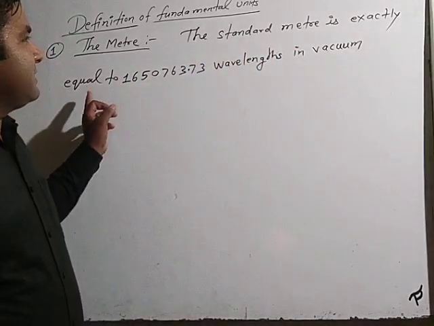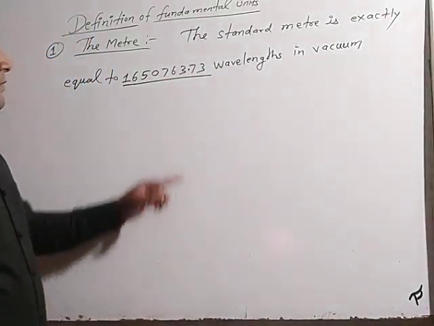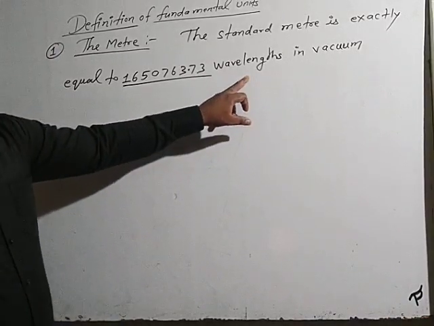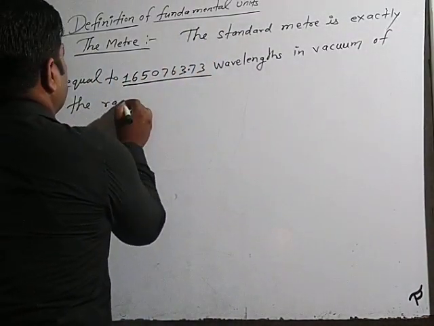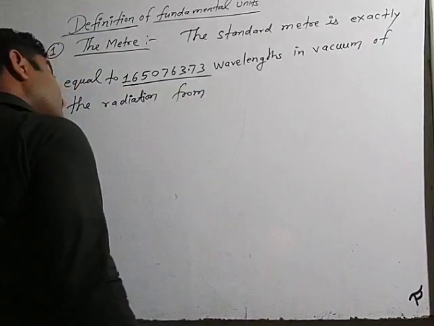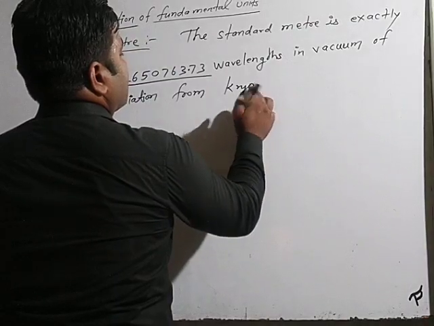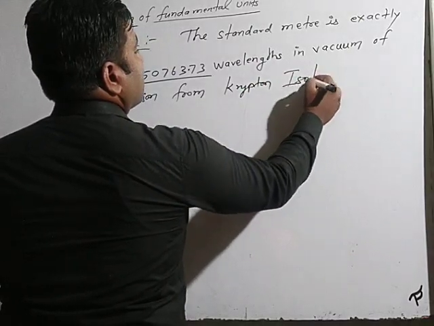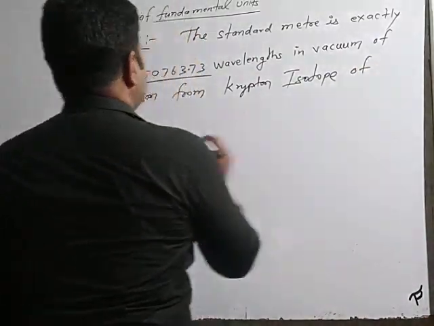The standard meter is exactly equal to this number of wavelengths in vacuum of the radiation from krypton isotopes of mass